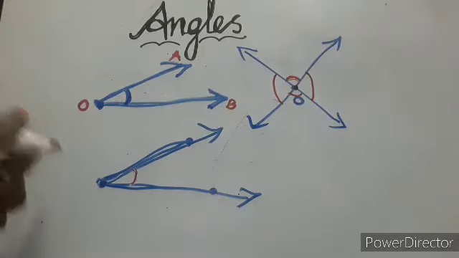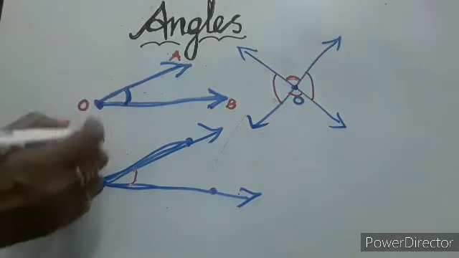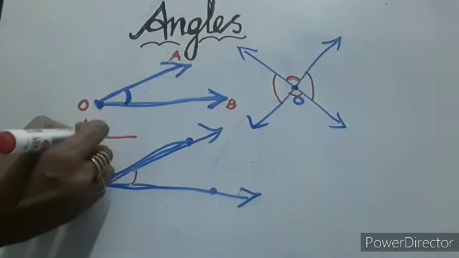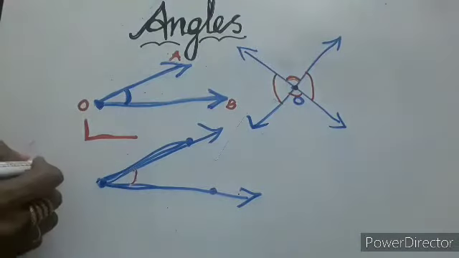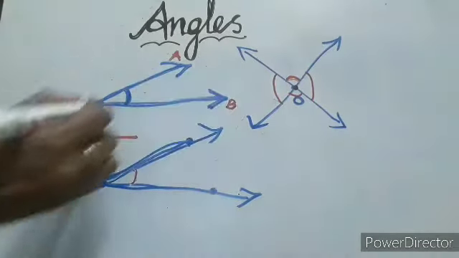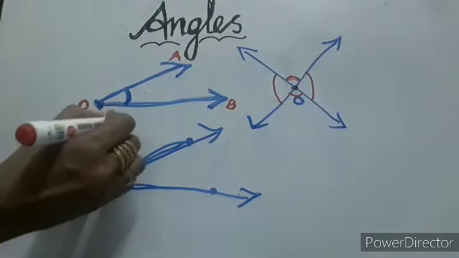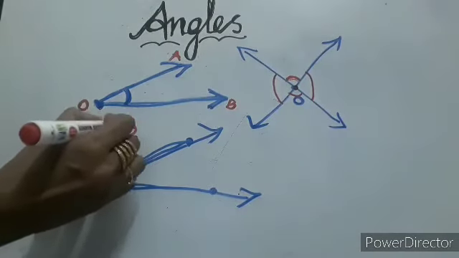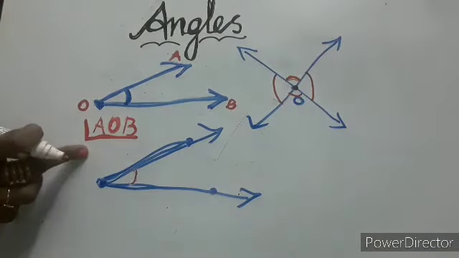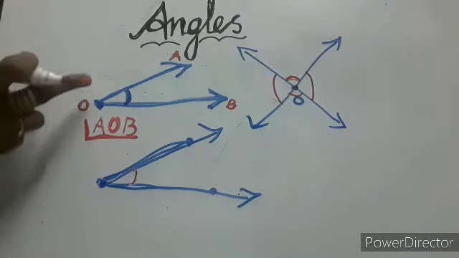So how to identify the angle? So how to write the angle? You have to write this L symbol, the angle symbol. Then A O B. A O B. Okay. This is the way you have to mention the angles.